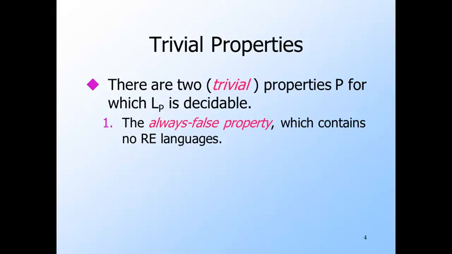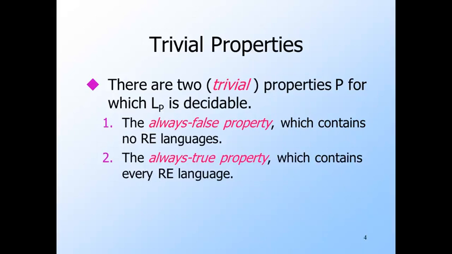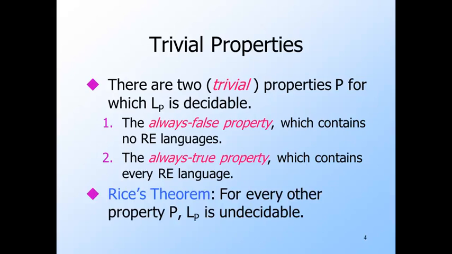Notice that even if W represents an invalid Turing machine code, we have agreed to take all those strings as representing a Turing machine that accepts the empty language. But the empty language is a recursively enumerable language, so we are correct in saying that W's Turing machine does not have this property. The second trivial property is the always true property. We can express the property as is a recursively enumerable language. The algorithm for this property is to ignore the input and say yes. And Rice's theorem says, for every property P except the two trivial ones, L sub P is undecidable.